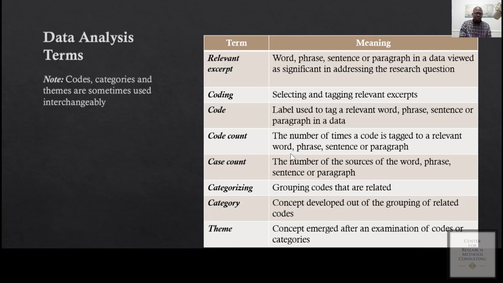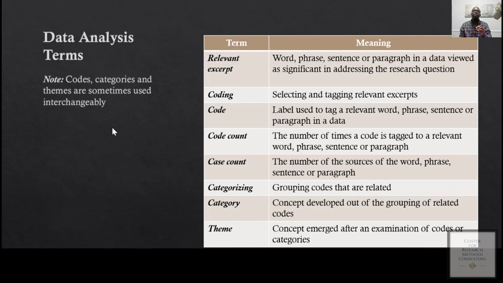I also gave a note here saying that codes, categories, and themes are sometimes used interchangeably. Sometimes people can call codes themes, and I can even call codes categories. Normally, in a traditional way, you first develop codes and then you move on to get your categories by categorizing the codes. And then you further examine the categories and then develop themes.